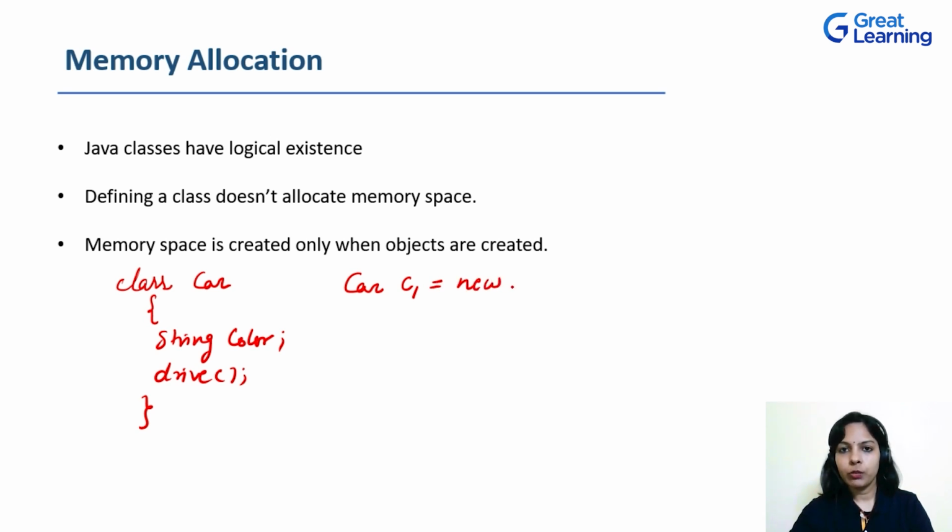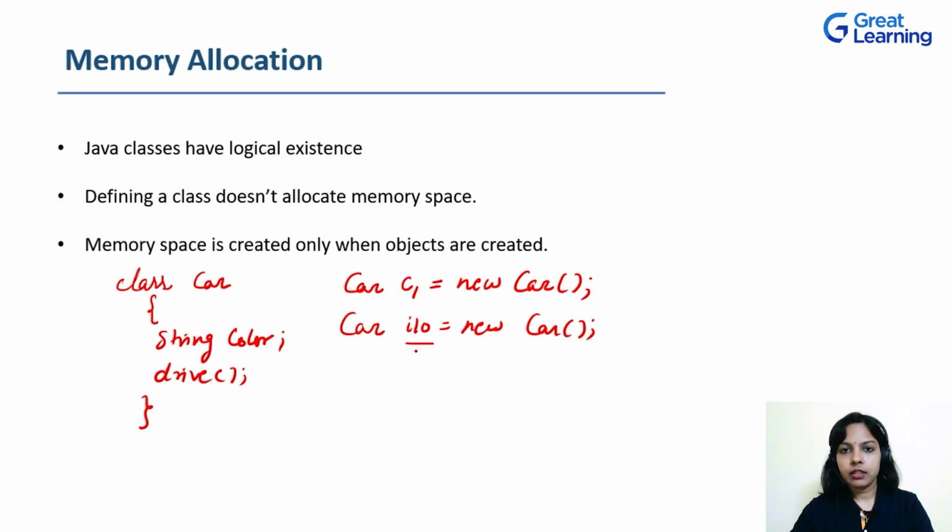So new is again a keyword in Java programming, so it has to be used as it is. And then the name of the class. This is also called the constructor for a class. End it with a semicolon. So now c1 is an object for class Car. If I take a realistic example, Car i10 equals new, the constructor for the Car. i10 is nothing but an object here for the class Car.